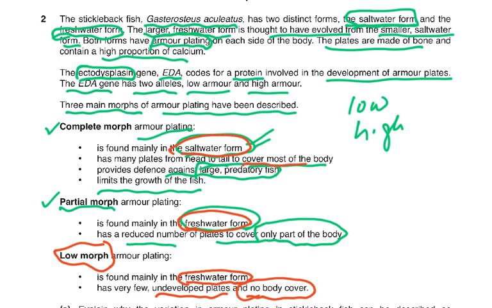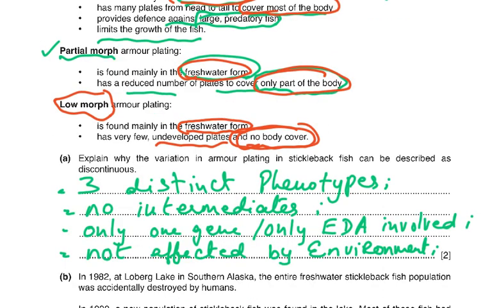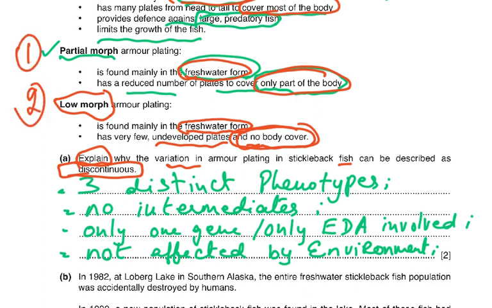So this was cover most of the body. This was only cover part of the body, and this is no body cover. So you do this comparison, you underline this, and you circle these like I'm doing it, and then you figure out the question. A part of the question says explain why the variation in armor plating in stickleback fish can be described as discontinuous. So immediately you come to your mind is you've got to give me the definition of discontinuous variation. So three distinct phenotypes, one, two, and three.